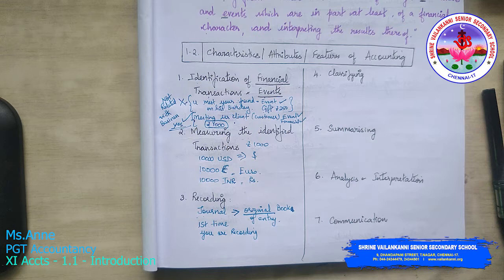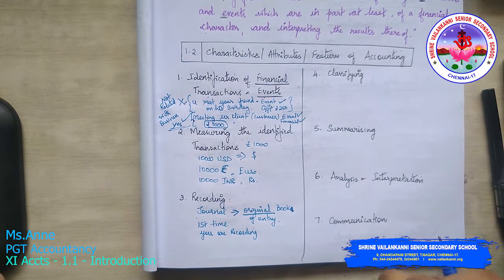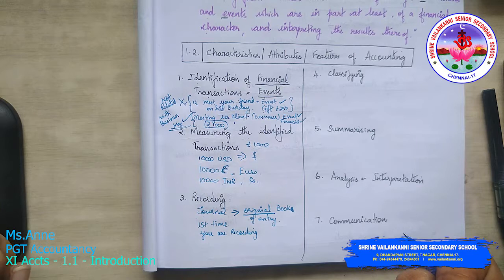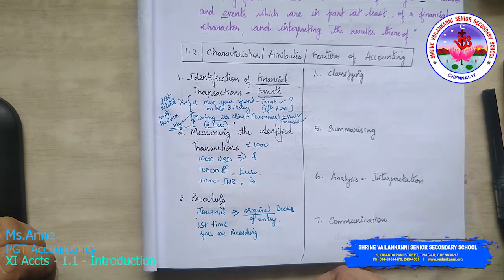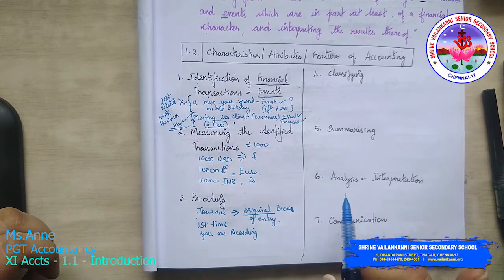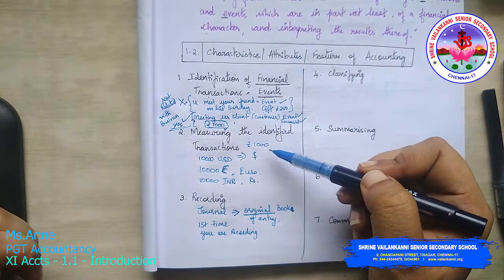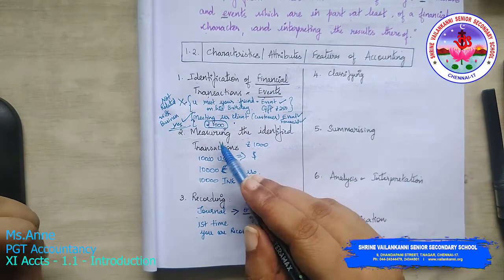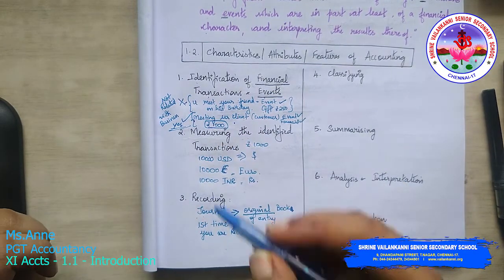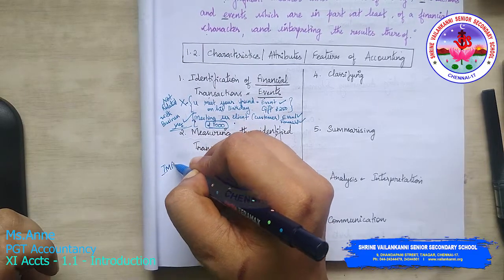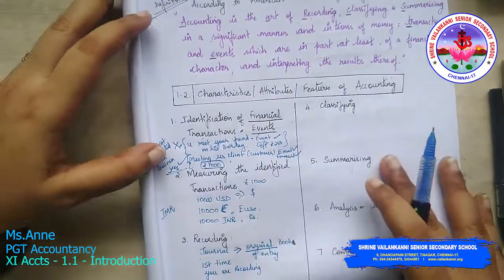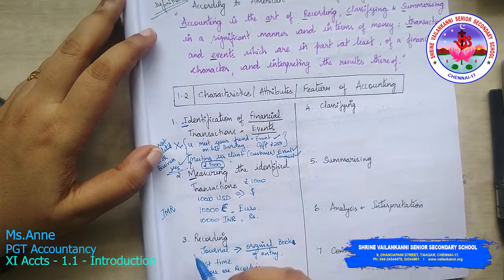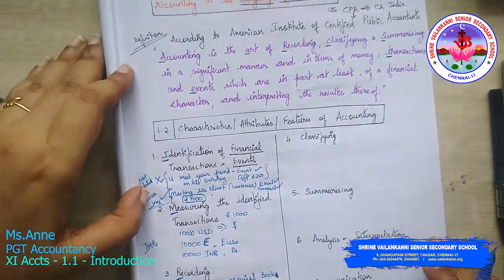Now you may have a lot of original software with you. You may have original content with you. It should not be a duplicate of that. Original means first, it's genuine. First you identify, then you are able to measure that, and then you are able to record it. Can you identify this? IMR. The entire thing I am again and again enforcing is IMR: identifying, measuring, and recording. The next one is classifying.